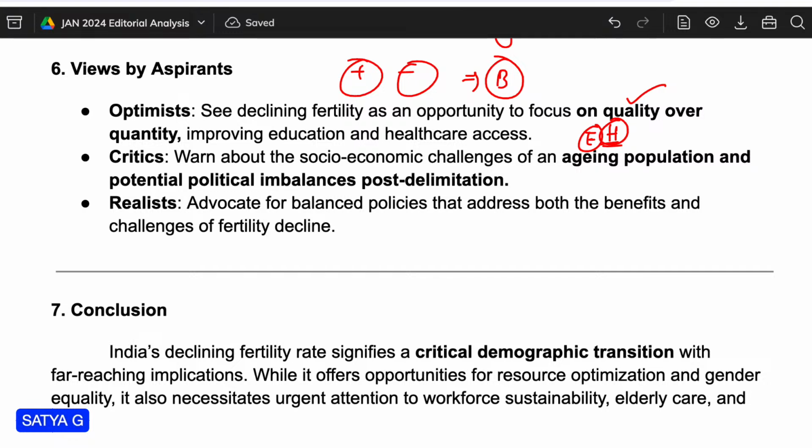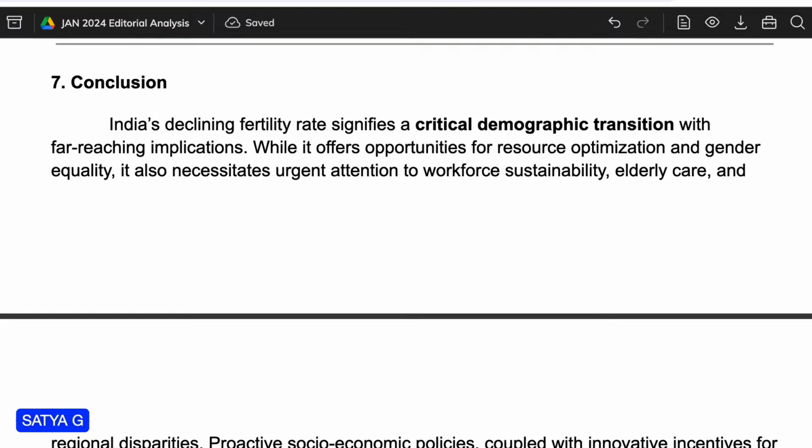There will be different types of social as well as economic challenges for aged persons. And potential political imbalance when it comes to delimitation, with respect to elections, will also be one challenge. As a balanced person, you should address both the benefits as well as challenges with respect to fertility decrease.